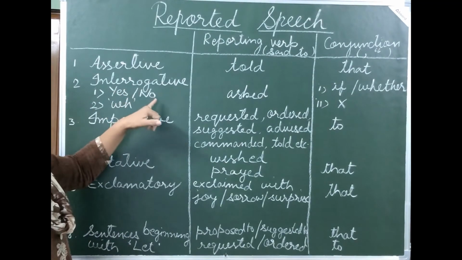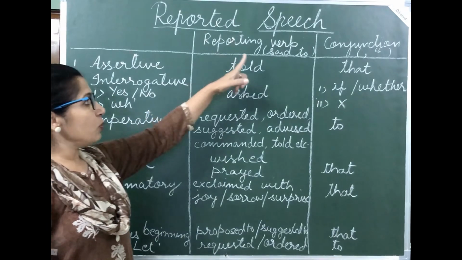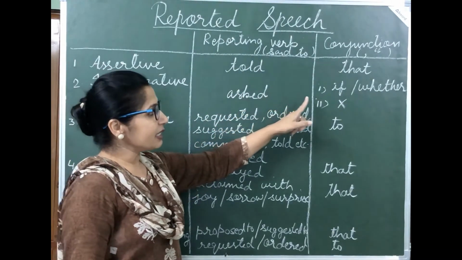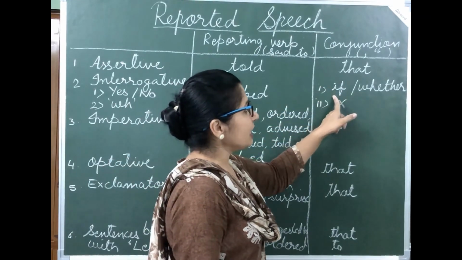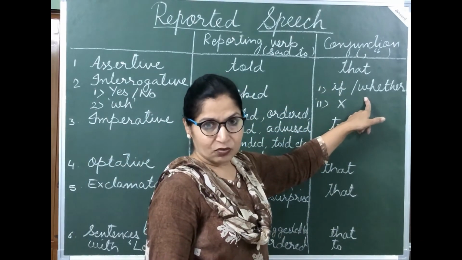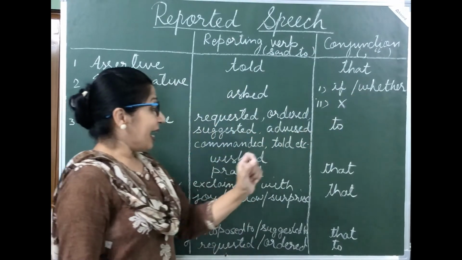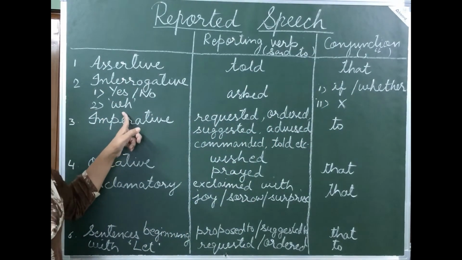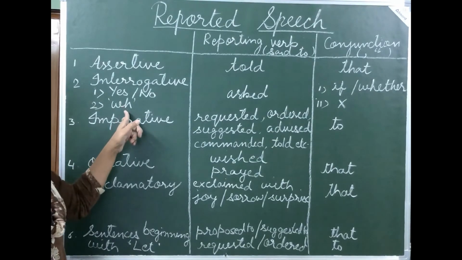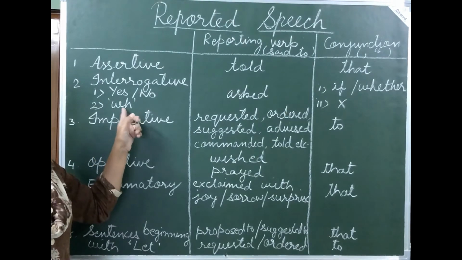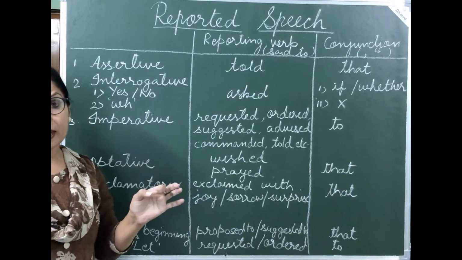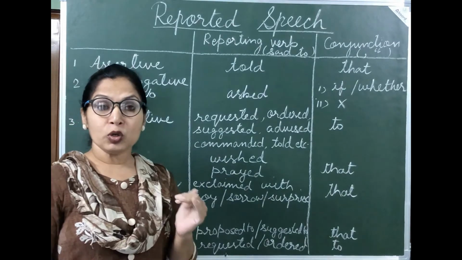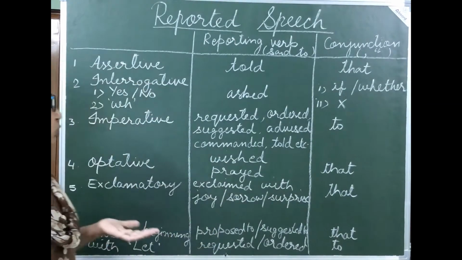See, in yes or no type of questions, your reporting verb said to changes into asked, and the conjunction that we have to use is if or whether, one of these two. And the next type of questions are WH questions, which start with an interrogative word, that is what, which, when, where, why, who, whom, whose, how, and so on.